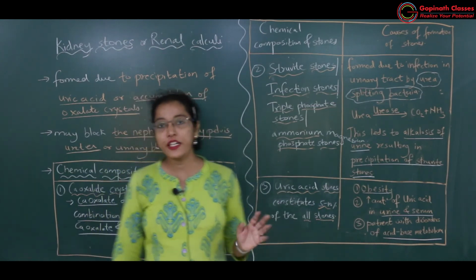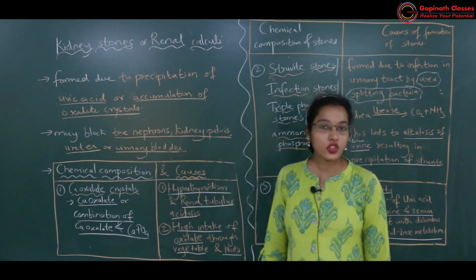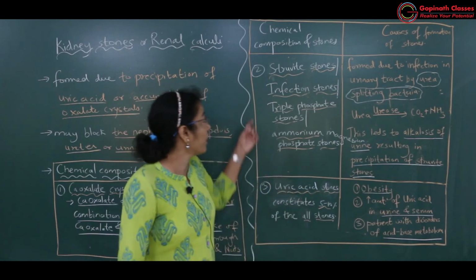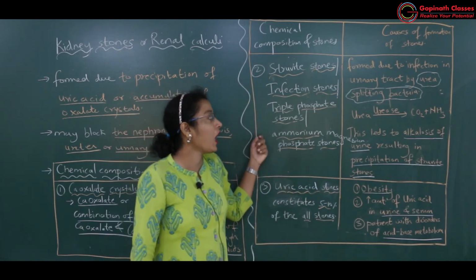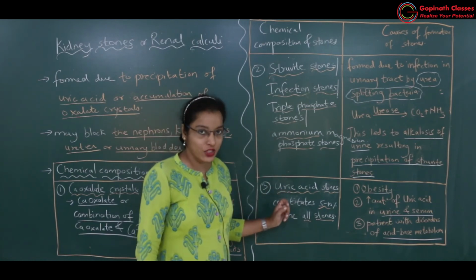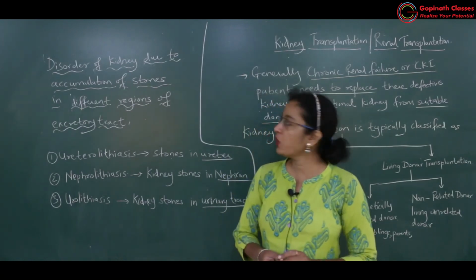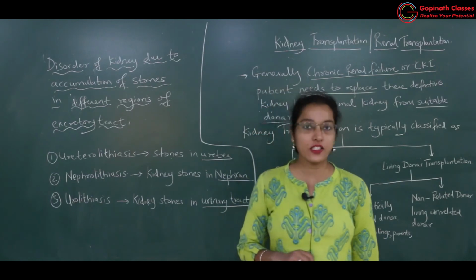So we have studied the types of kidney stones: calcium oxalate stones, combination of calcium oxalate and calcium phosphate, then Struvite stones, infection stones, triple phosphate stones, ammonium magnesium phosphate stones, and uric acid stones. Okay, now disorders of kidney due to accumulation of stones in different regions of excretory tract.